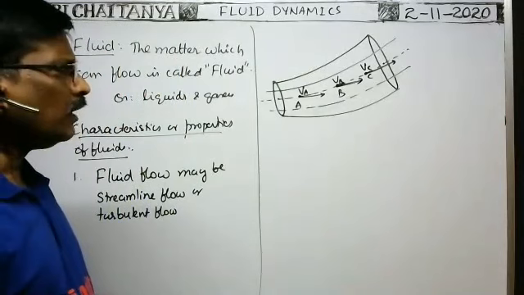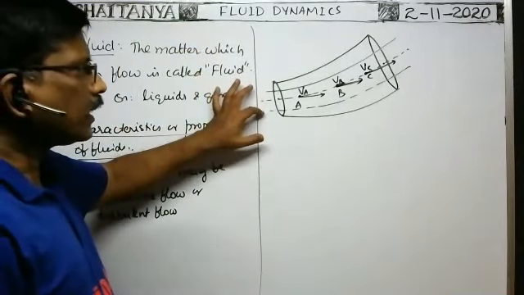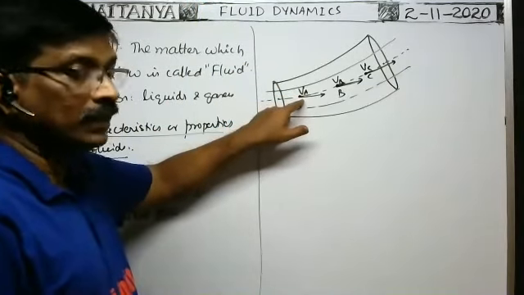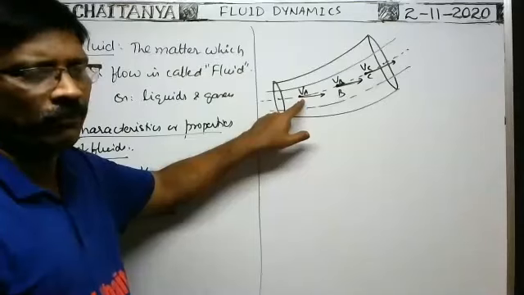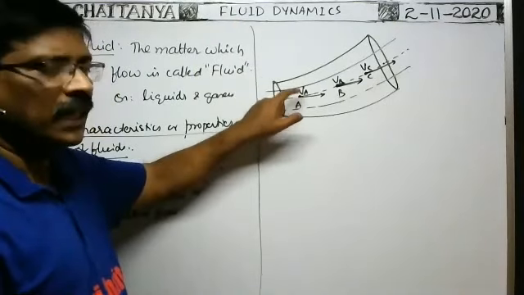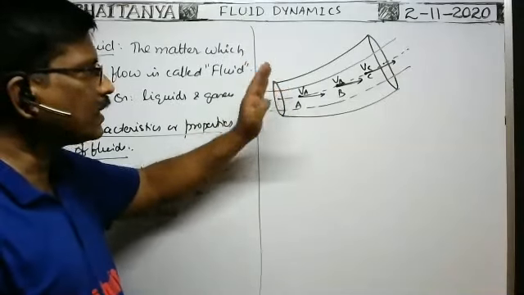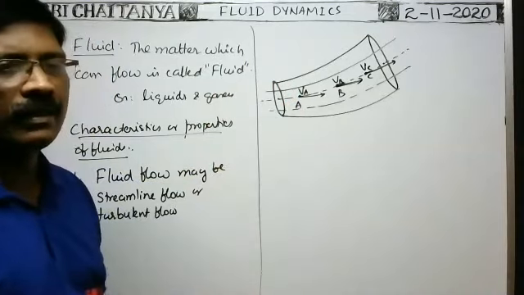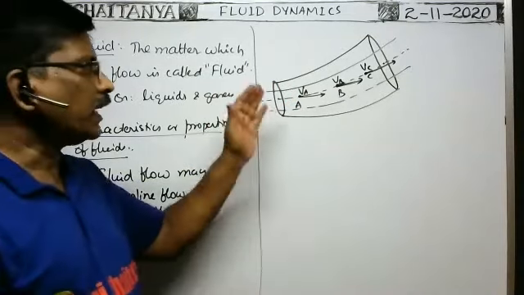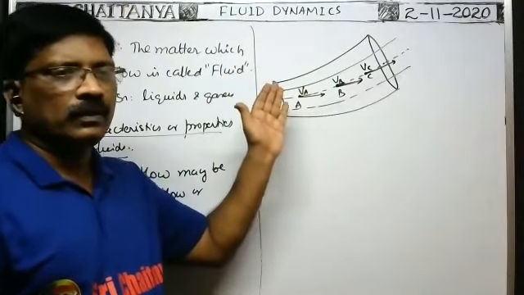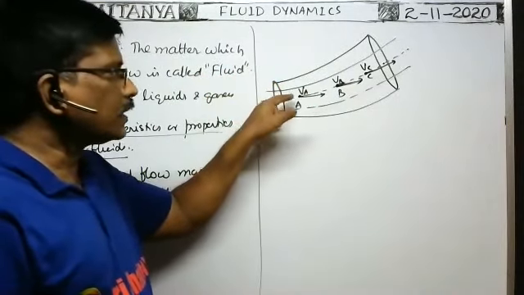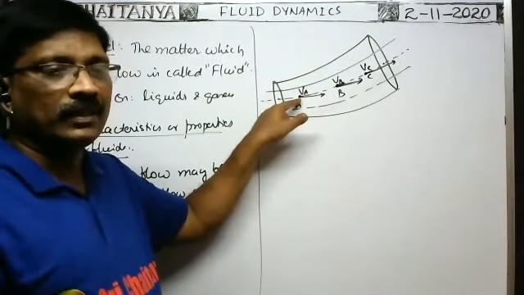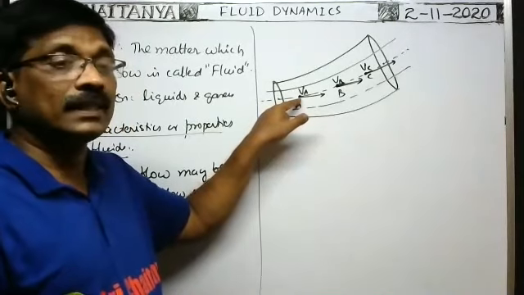If the velocity of the fluid particles passing through a certain point in their path remains the same with time for each and every particle, that is, if the velocity of the fluid particles passing through any point in the fluid flow remains constant in magnitude and direction with time, then such type of flow is called the streamline flow.